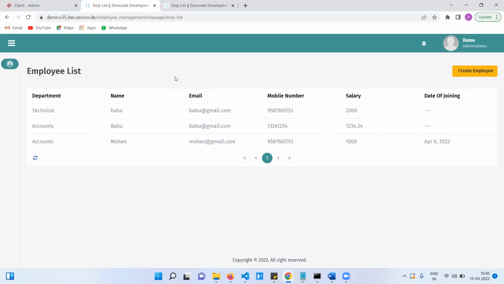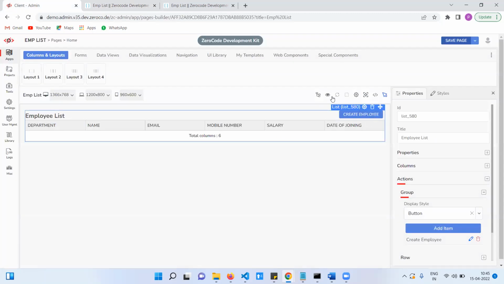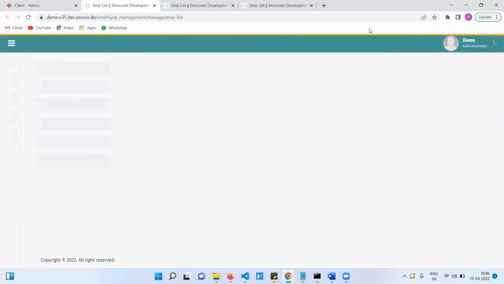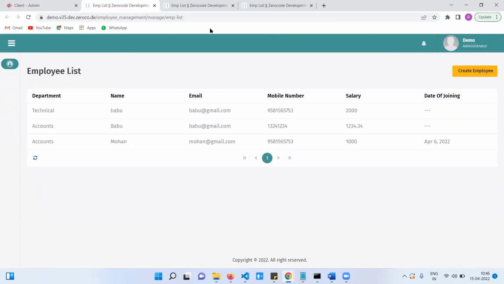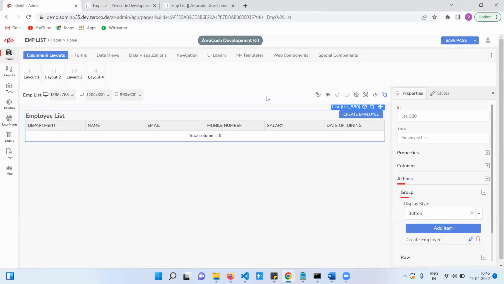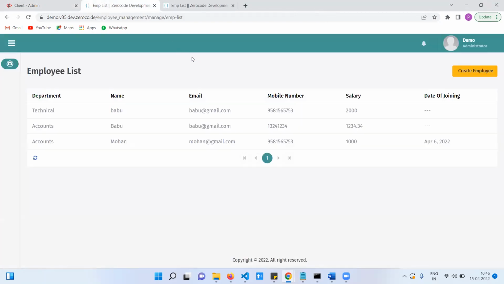Any doubts? Sir, what is the difference between internal and external, sir? Internal means it will show in this tab only. External will show in a new tab. Instead of create, when you click on this, if we click and it opens here, then it is internal. If it opens in a new tab, it is external. Select internal and external, try it. You will get the difference.